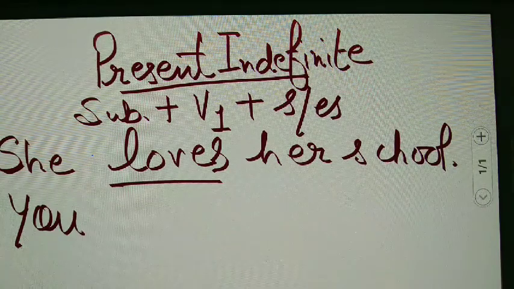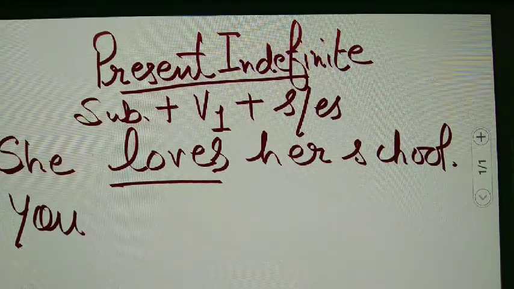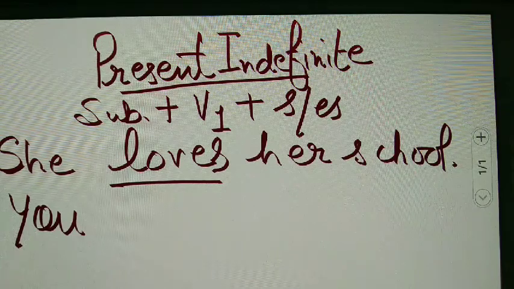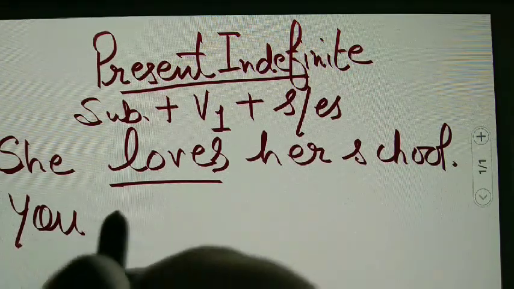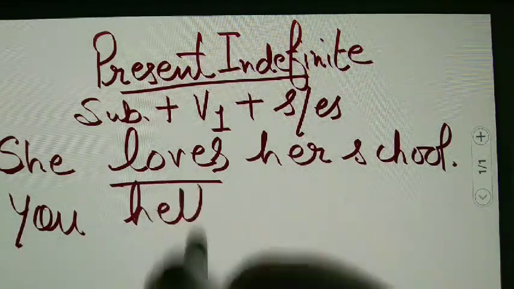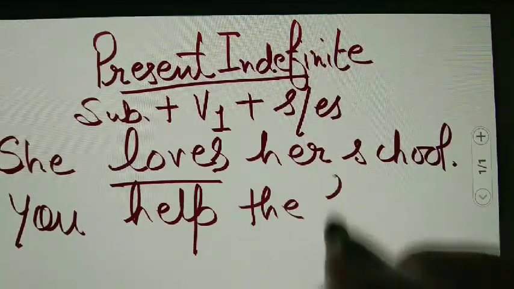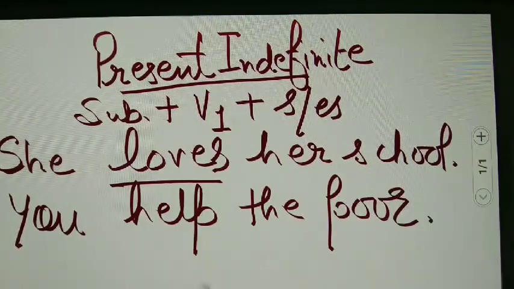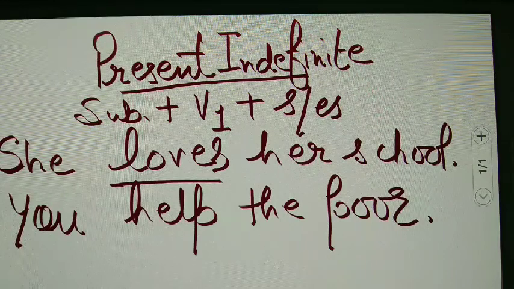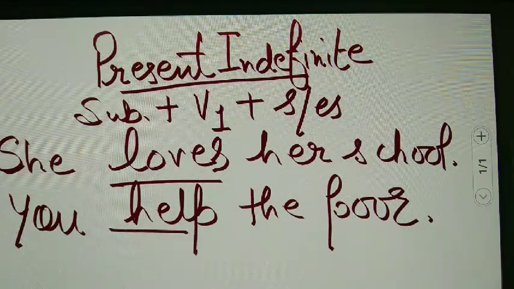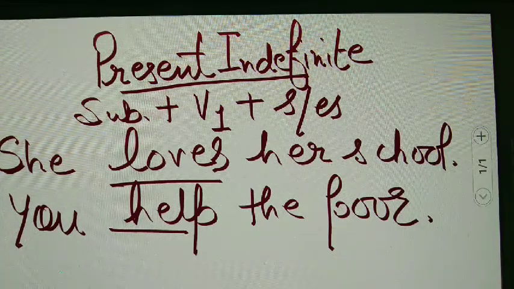Similarly, if we have you as a subject in the sentence, again we will not use S or ES with you. Like you help the poor. So no need to write any S or ES with the verb. It's complete here only. You help the poor.